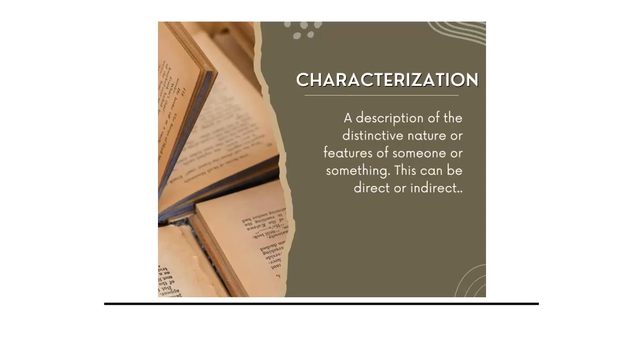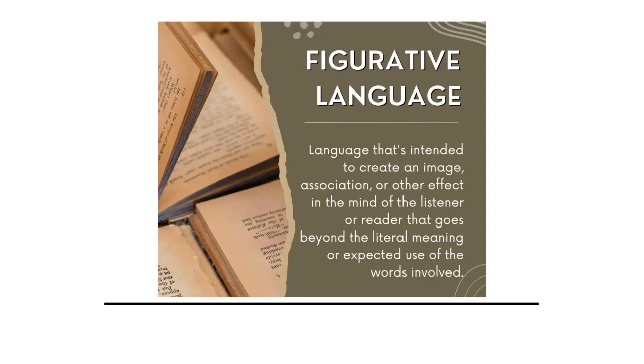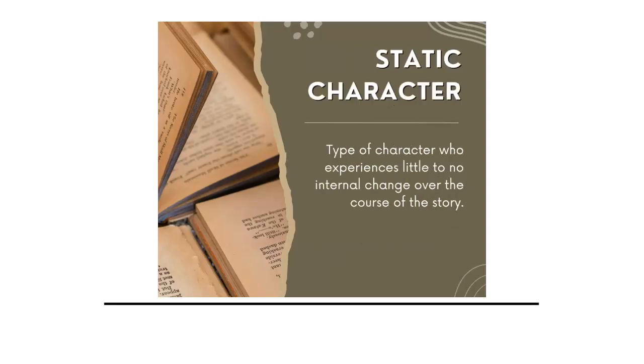Also, we need to understand characterization, which is simply the descriptive nature of something in a text. So it can be either direct characterization or indirect. So how is an individual person in that story going to be represented? We have figurative language, which is language that's intended to create an image of something else in your brain. So it could be an example of like the light bulb switched on when he figured out how to do the math problem. That would be an example of figurative language.